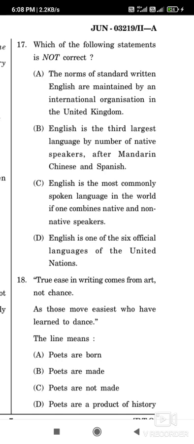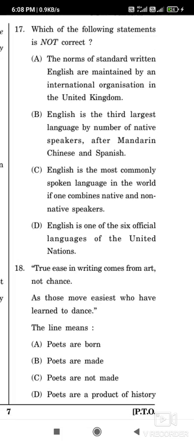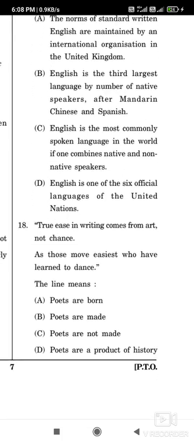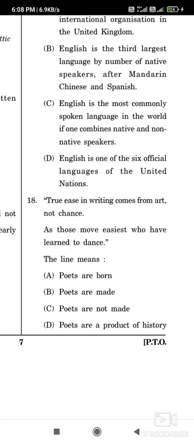The norms of standard written English are maintained by an international organization in the United Kingdom. So it is not a correct statement. Now question number 18: True ease in writing comes from art, not from chance, as those move easiest who have learned to dance. What do these lines mean? So option B is correct: Poets are made, not born.